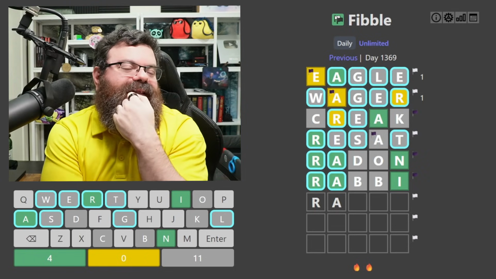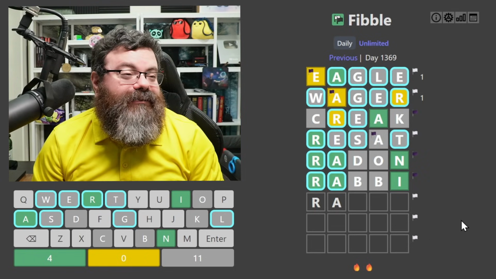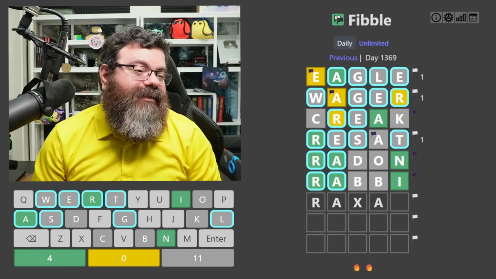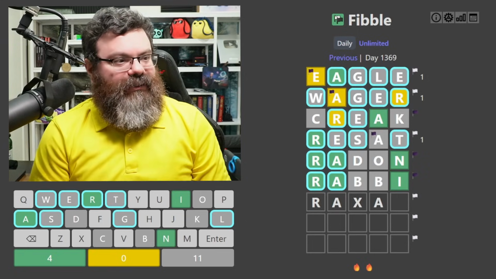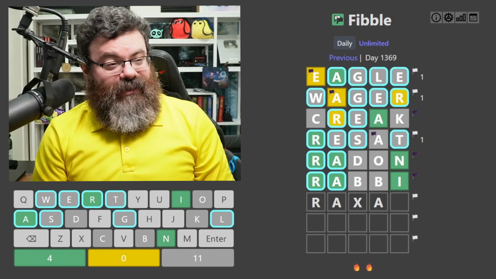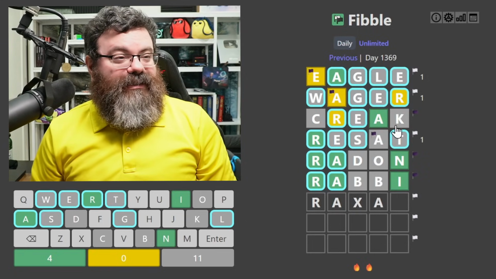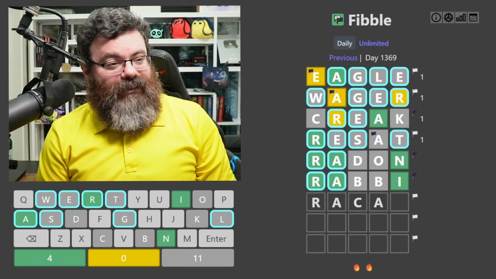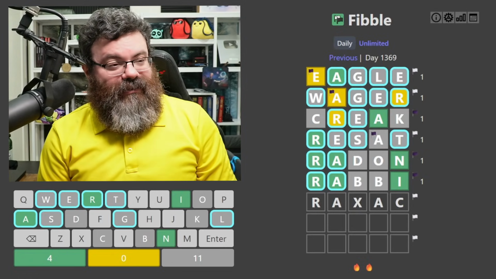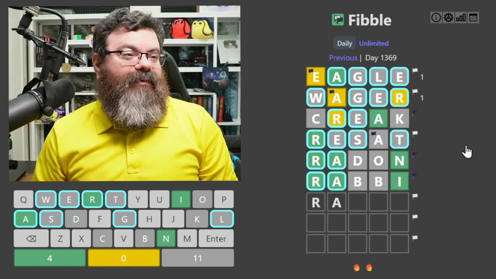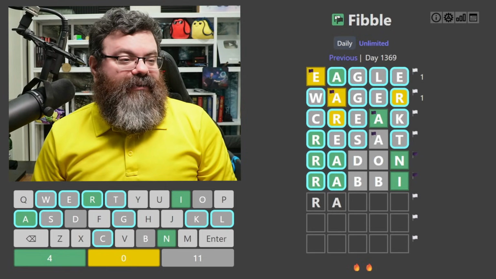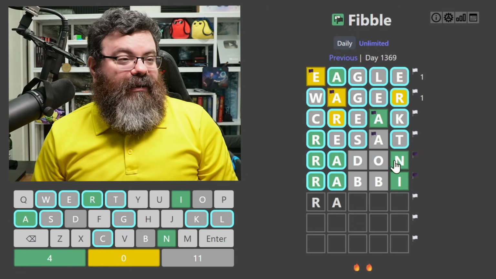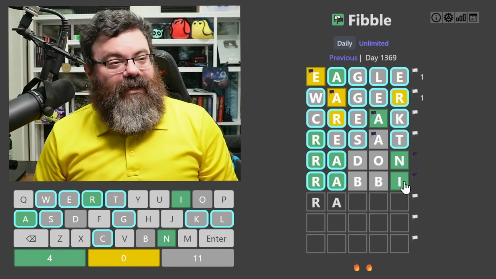I think this A is lying, but is there a word that does this that I didn't think of? I'm very limited in what I can do here. If the A were here, I have to use a C or a K somewhere. So it would be like R-A-C-A or something. Or R-A-A-C. That just doesn't seem possible. Or K. So I think we're pretty safe to say this is lying and there's no C or K. And then we know at least one of these is lying.